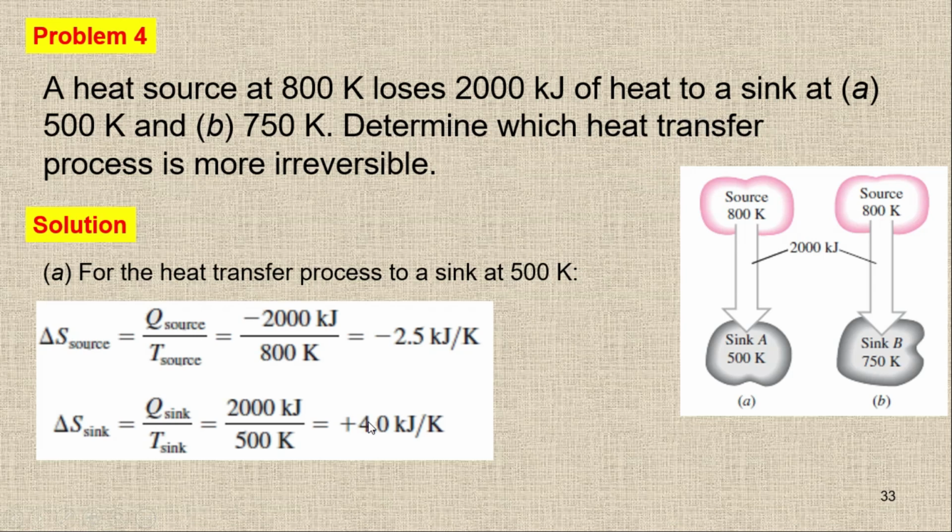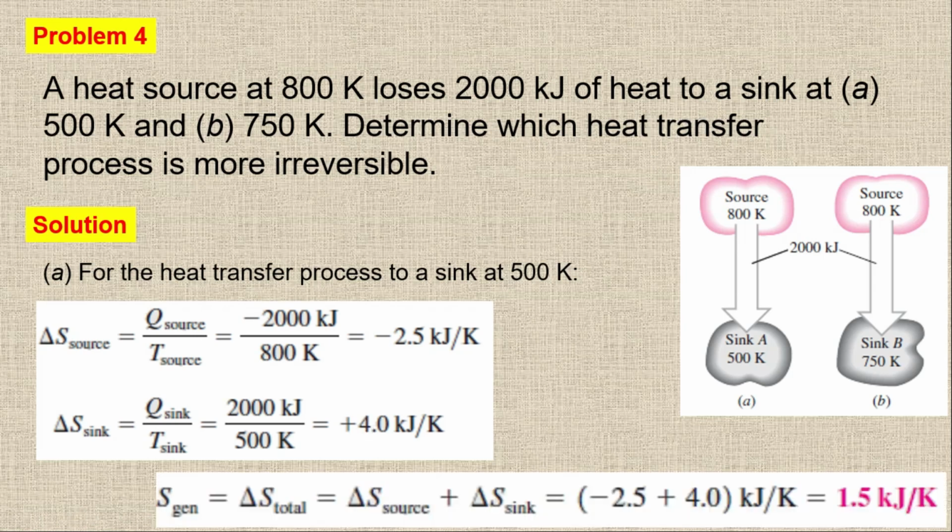So what about the entropy generation? Entropy generation is simply the total entropy, the entropy of source plus entropy of sink. So it's simply the entropy change of the source and the entropy change of the sink. If you add these two, you will get a positive 1.5 kJ per Kelvin. So this is the entropy generation. For the first case, you are getting the entropy generation of 1.5 kJ per Kelvin.